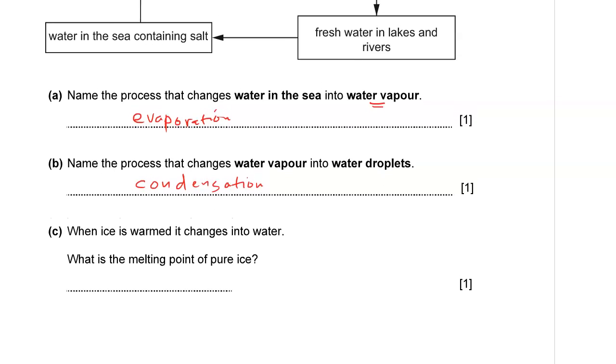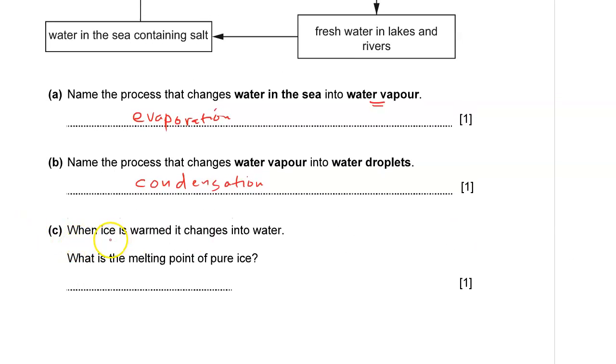Part C, when ice is warmed, it changes into water. What is the melting point of pure ice? Of course, pure ice will melt at 0 degrees Celsius, centigrade. I'm sure you've seen during winter, when there's a lot of ice in the backyard and in the driveway or on the roads, people pour salt on the ice.